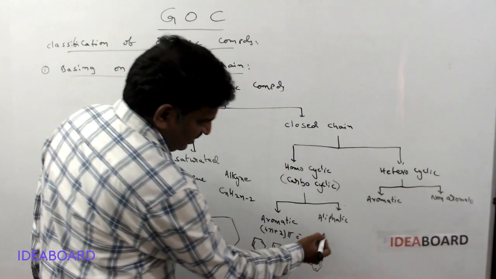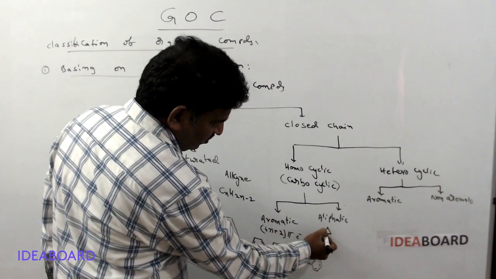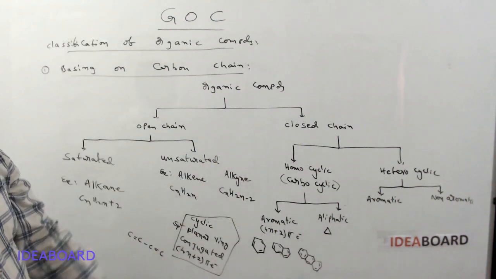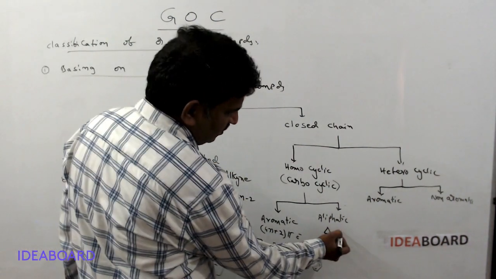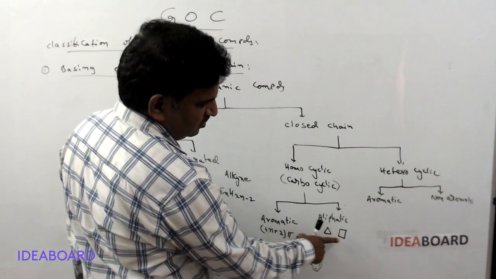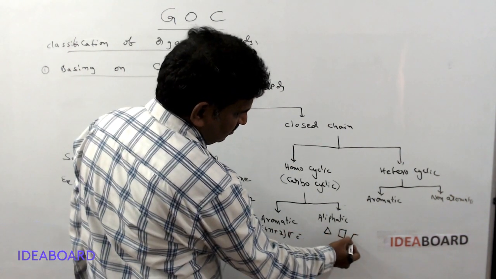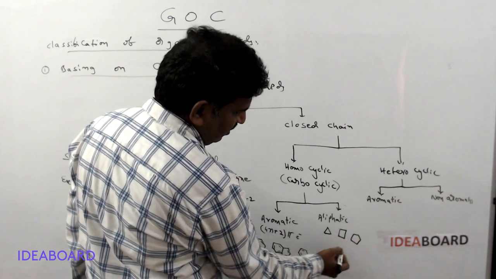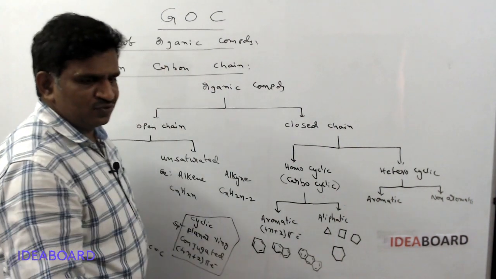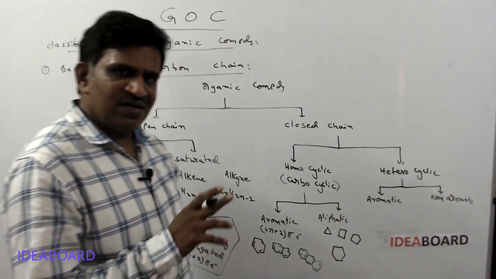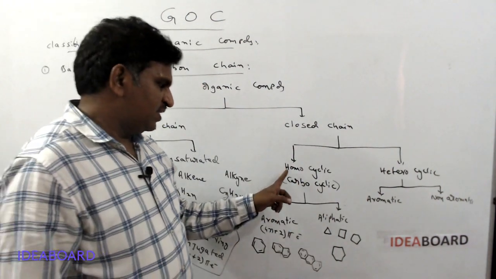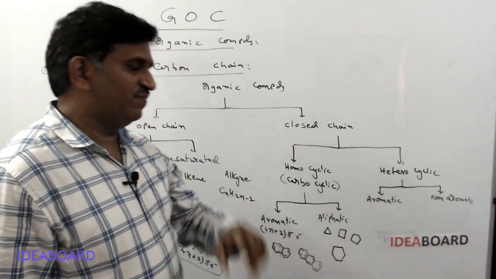Aliphatic compounds means these have a closed cyclic chain and may contain sp3 carbon atoms. So these are cyclopropane, cyclobutane, cyclopentane and cyclohexane. The cyclic ring contains only carbon atoms, so they are called aliphatic. So homocyclic aromatic, homocyclic aliphatic.